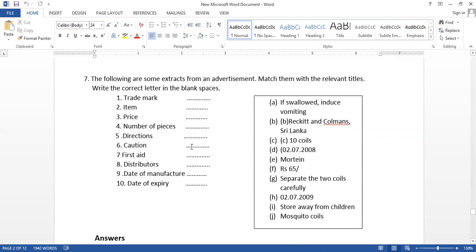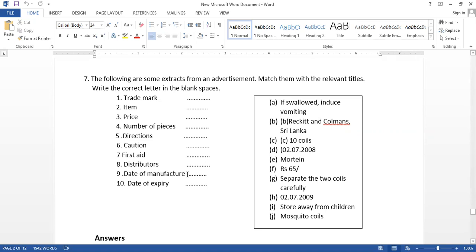That is I. First aid. First aid, what happens? Now we have, yes, if swallowed, induce vomiting. That is the first aid. A. Distributors. Who are the distributors? They are Reckitt and Colman, Sri Lanka.